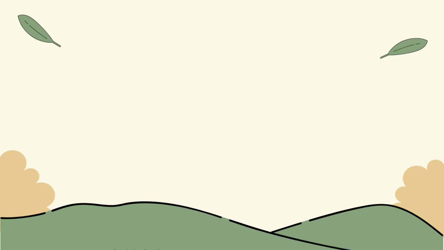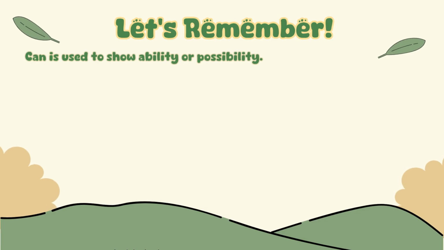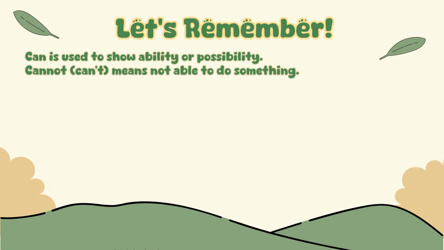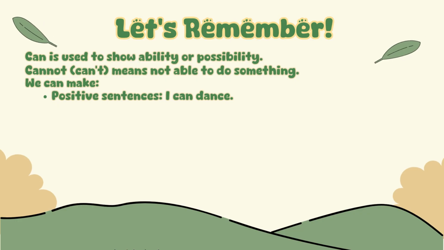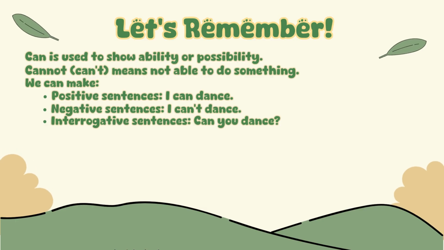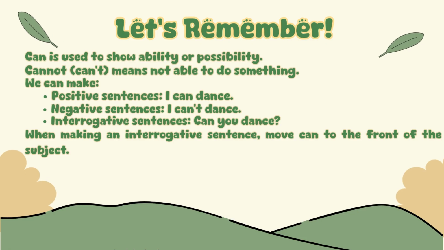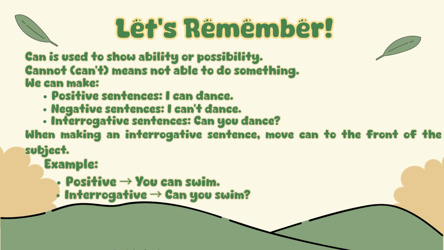Okay, before we finish, let's take a moment to remember what we have learned today. The first, we use can to show ability or possibility, and cannot or can't when we are not able to do something. We can make positive sentences like I can dance, negative sentences like I cannot dance, and for interrogative sentences, can you dance? And remember, when you make an interrogative sentence, you need to move can to the front of the subject. For example, in positive, you can swim. And for interrogative, can you swim? Easy, right?